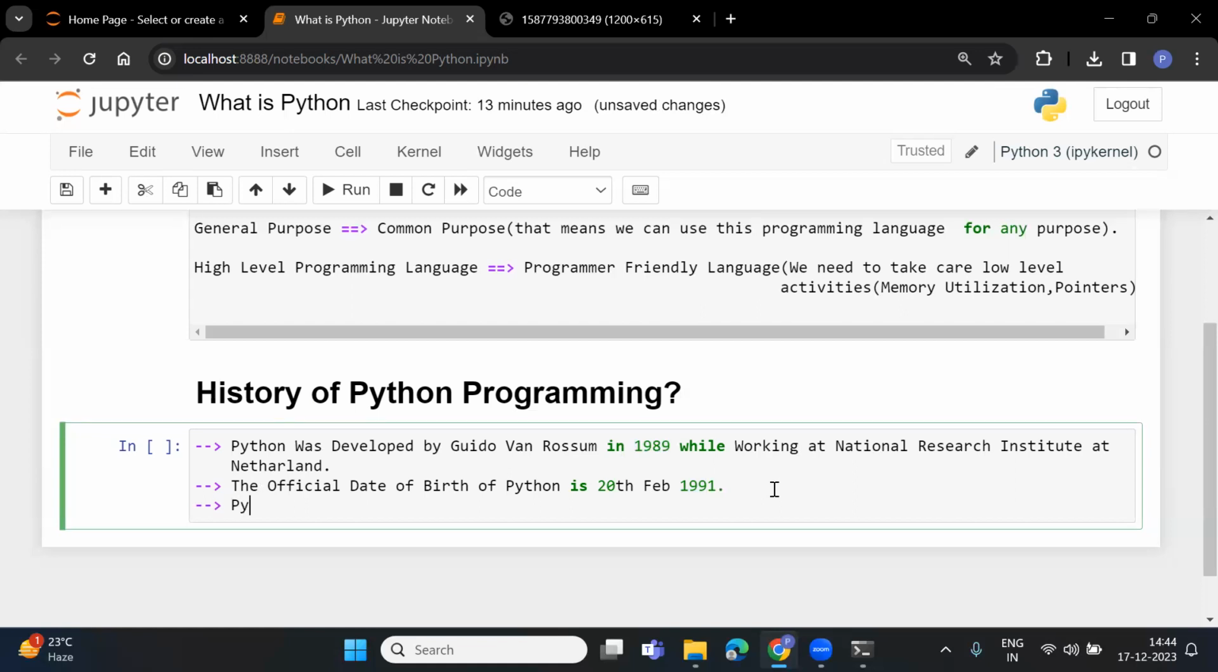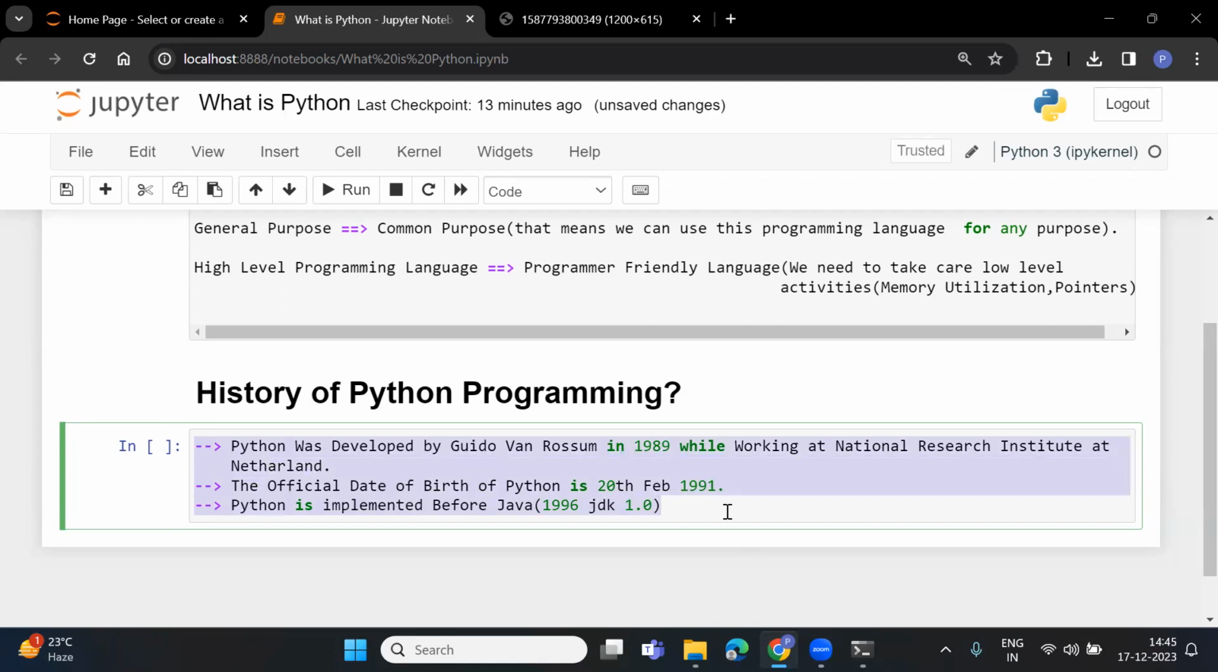Now, one thing you need to remember: Python was implemented before Java. Those who don't know, please remember this. Python was implemented before Java. Java was implemented in which year? 1996. That is JDK 1.0. So this is a little bit of the history of Python.